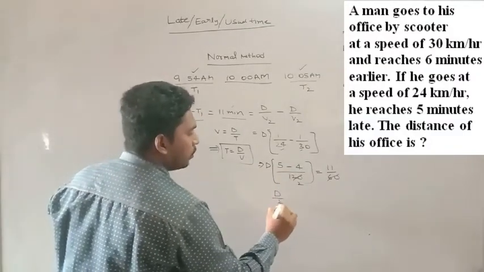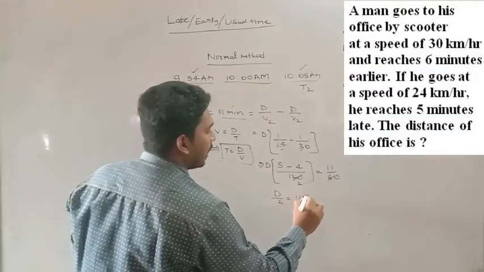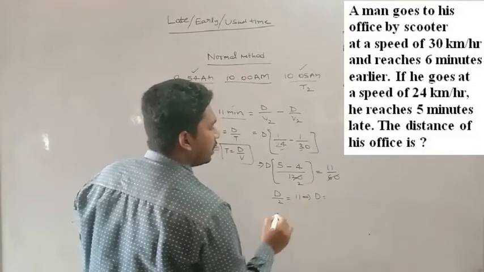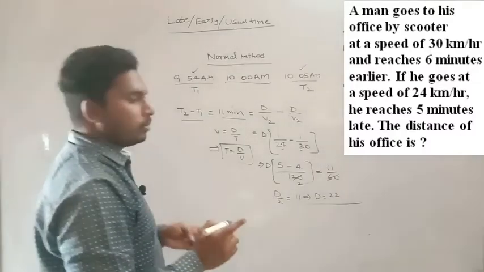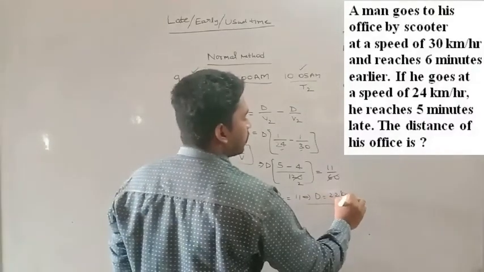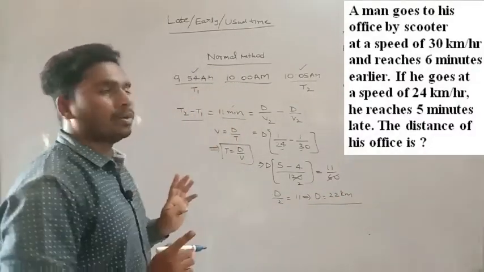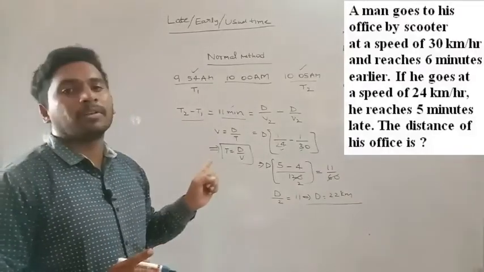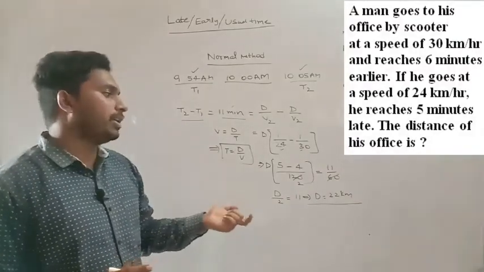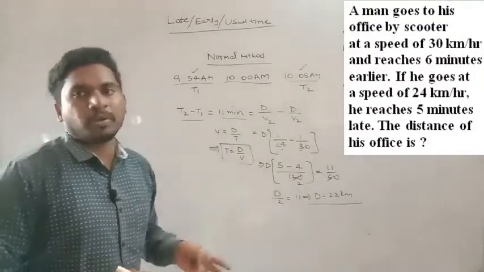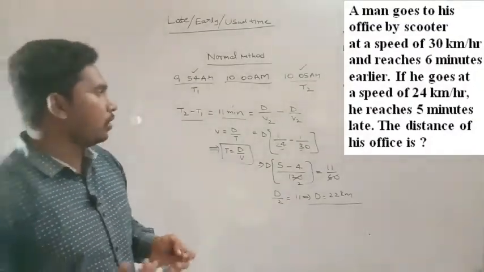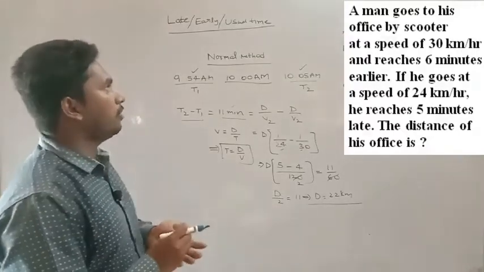So D by 2 is equal to 11, and therefore D is equal to 22 what? Meters or kilometers? Kilometers, right? As the velocity is in kilometers per hour and time in hours, whatever distance you get here will be in 22 kilometers. So this is how you have to solve this. This is the regular way of solving this.